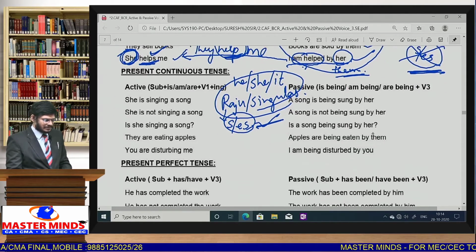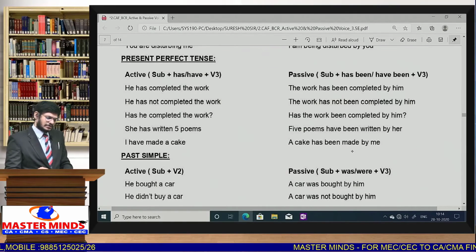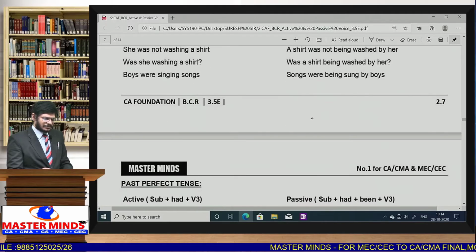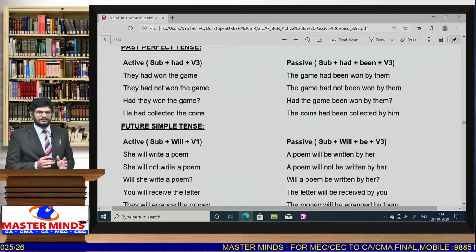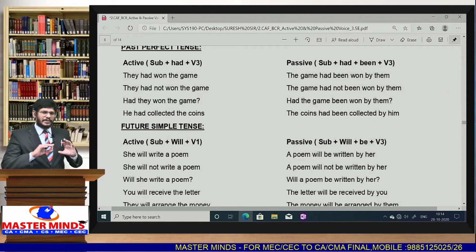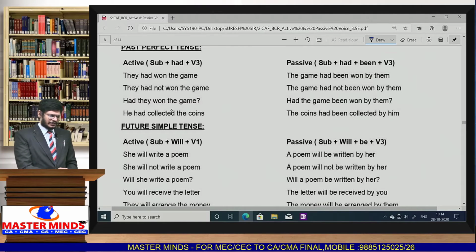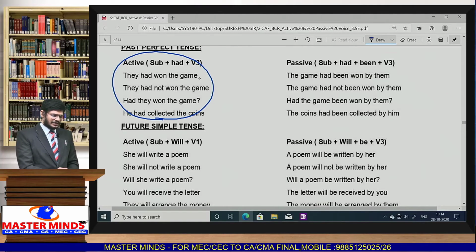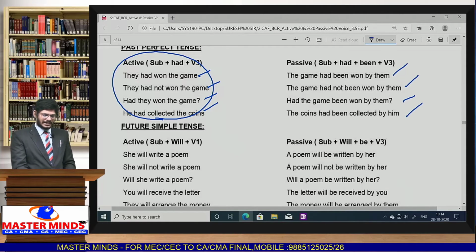So next some more examples are given basing on the tenses. You can practice active to passive and passive to active. This entire table with answers, it is given clearly on the screen for you. You try each and every sentence and cross check whether you are able to convert active to passive and passive to active or not. By just help of this table you can master the active voice, passive voice. You take anyone, you take this sentence, all the sentences one by one. You try to change it into passive and check your answers whether you got the right answers or not.